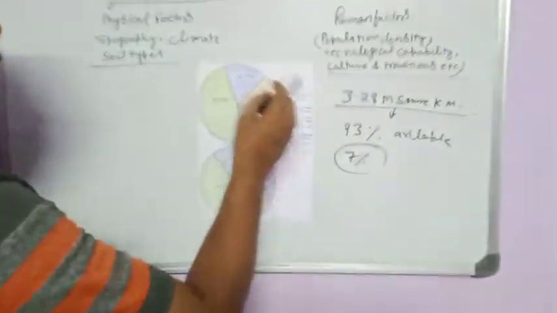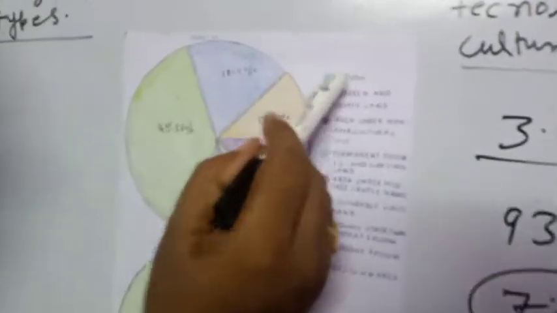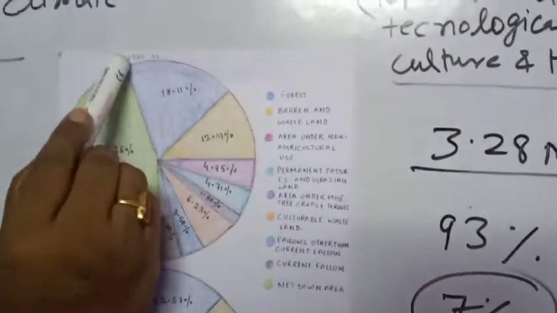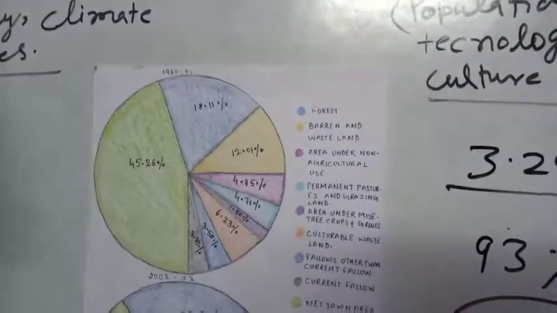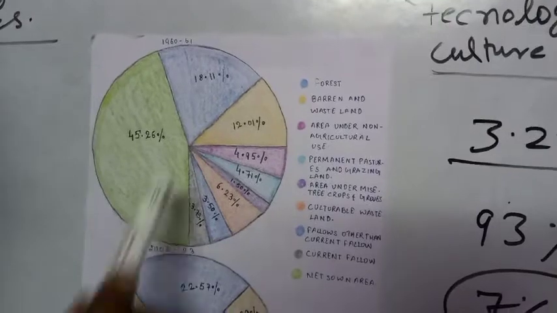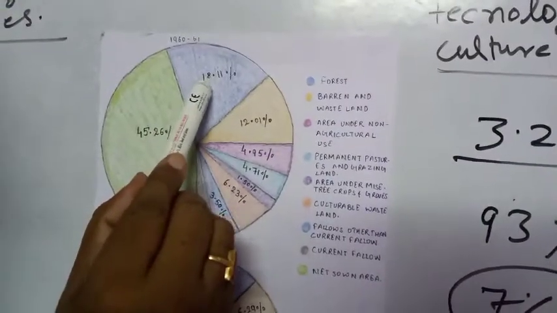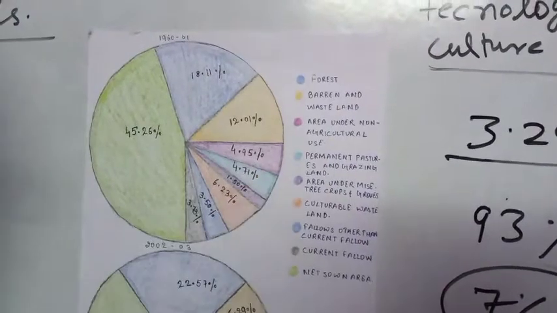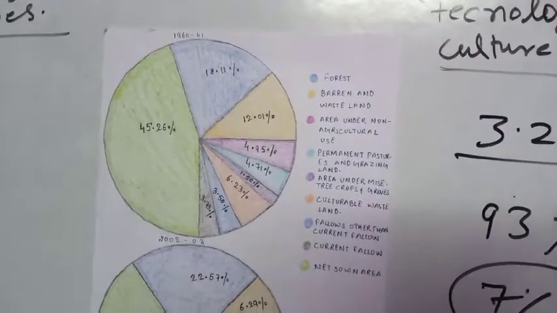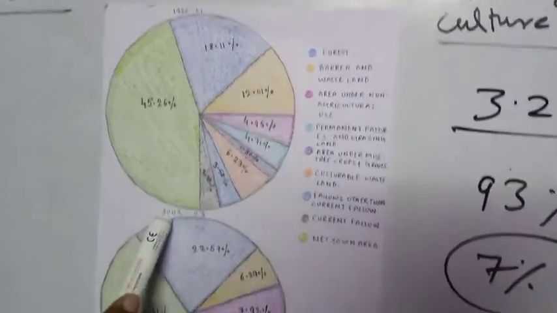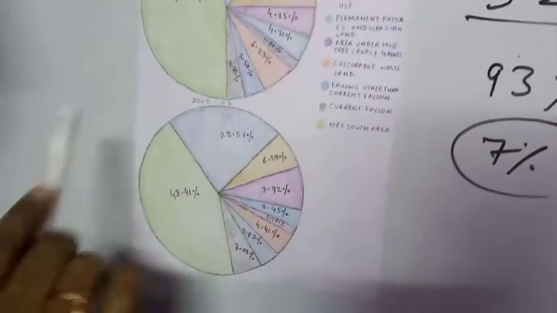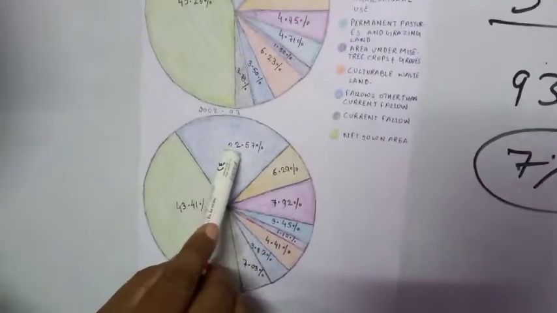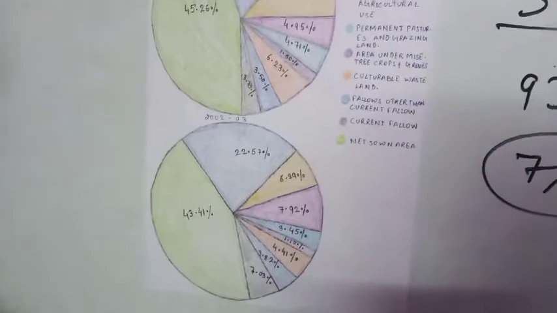So the first is the forest area. According to the data of 1960-61, in our country only 18.11% forest area was available, which has increased by 2002-03 to 22.57%.